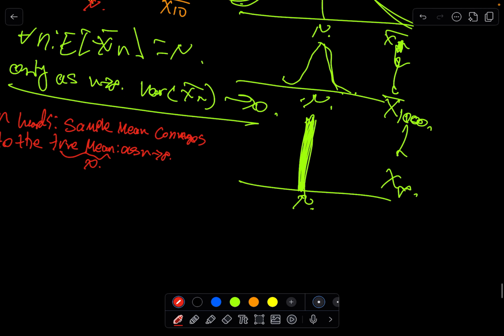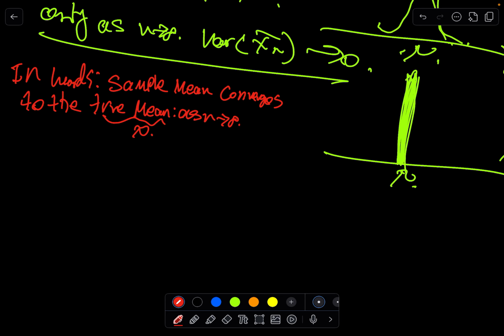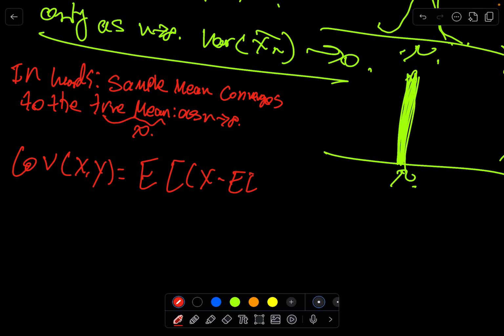And this is really useful for a couple of things. Usually we think of the covariance between two random variables x, y as the expectation of x minus the expectation of x, times y minus the expectation of y, right?